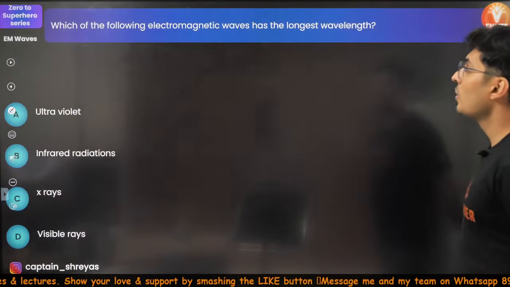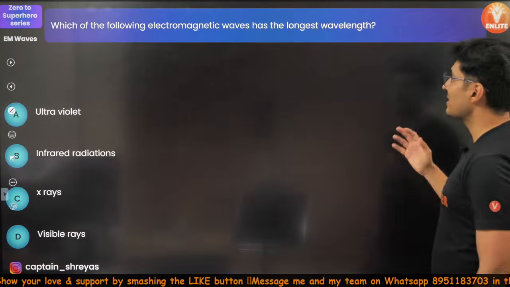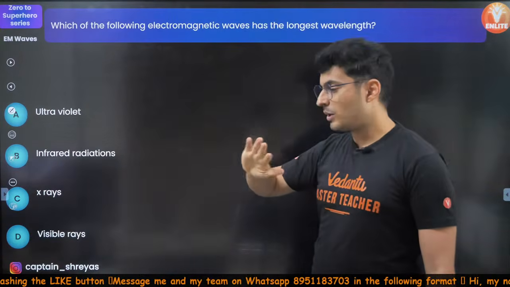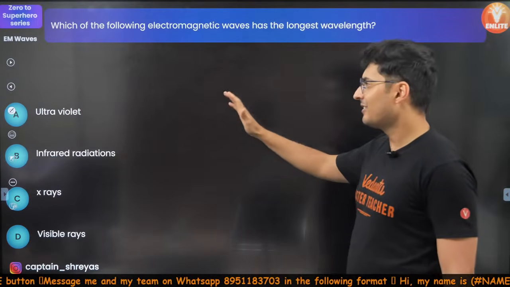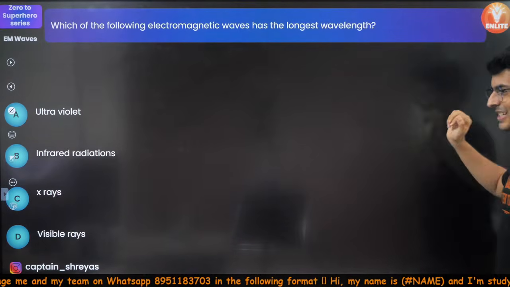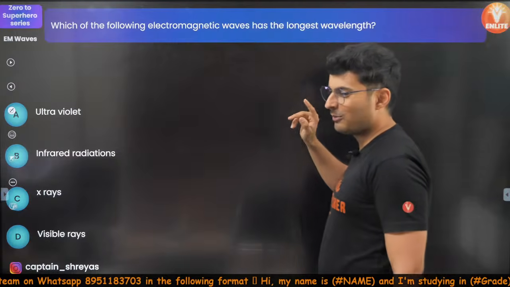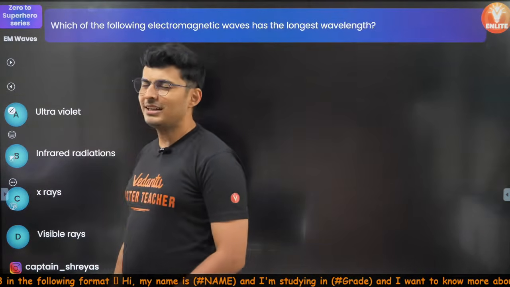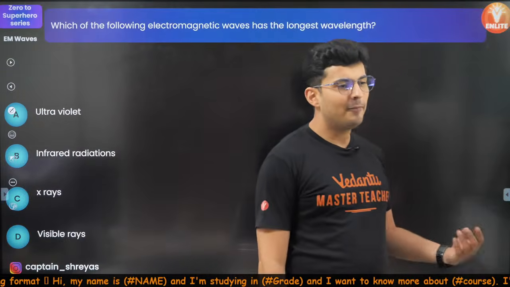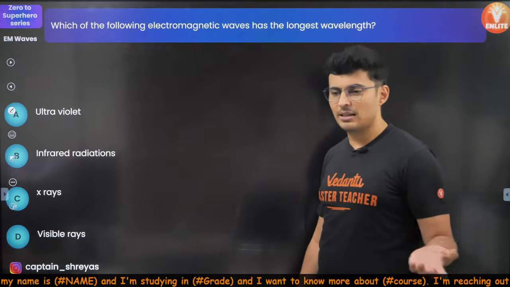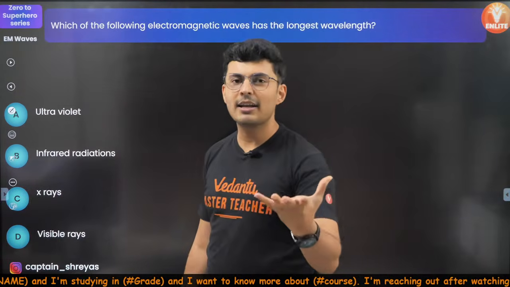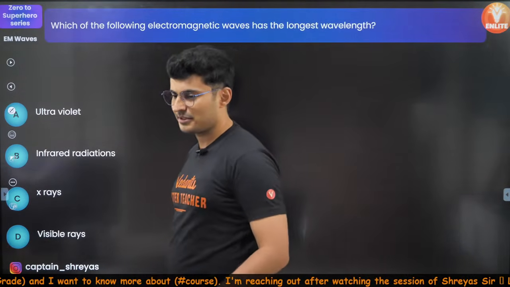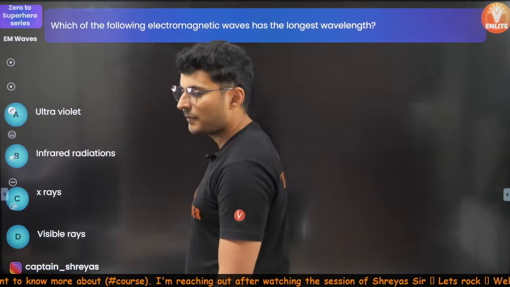Next, which of the following electromagnetic waves has the longest wavelength? Let's see how many of you recollect. Do not go back and cheat. The options are ultraviolet, infrared, X-rays, visible rays. How many of you remember the electromagnetic spectrum? The probability of this question coming is low, but there have been 2-3 instances in the past few years, in so many shifts, where they have directly asked questions based on the electromagnetic spectrum.